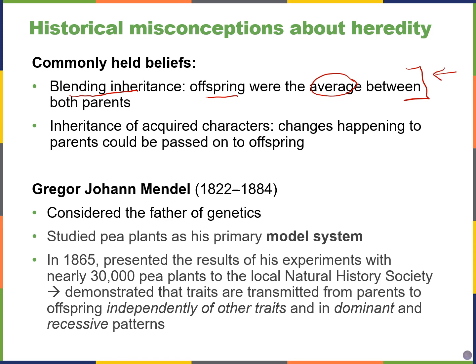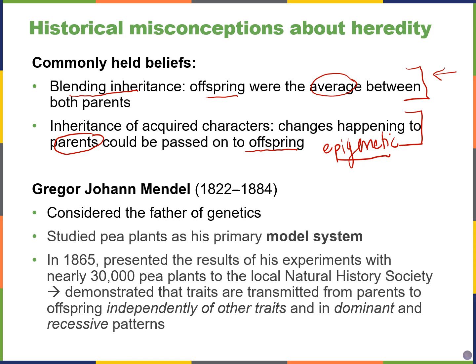Something else that we thought was not true, and then nowadays we think may actually be true, is that changes happening to parents, so changes happening to someone who is an adult, could be passed on to their offspring. And this is going beyond genetics into the field of epigenetics. We're going to learn more about this in the article that we're going to be reading together in the class, as well as in future chapters.